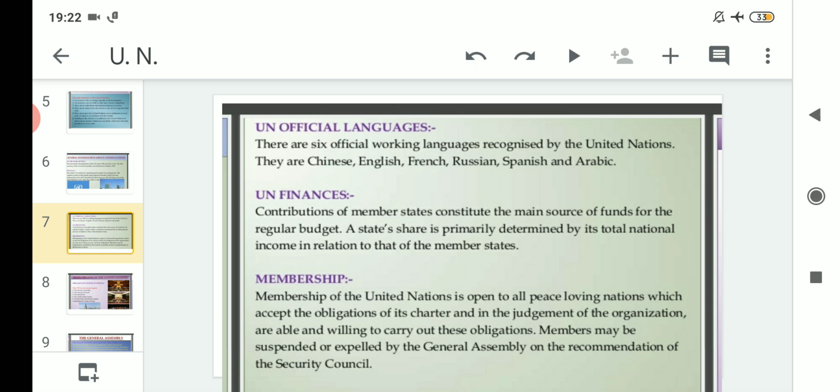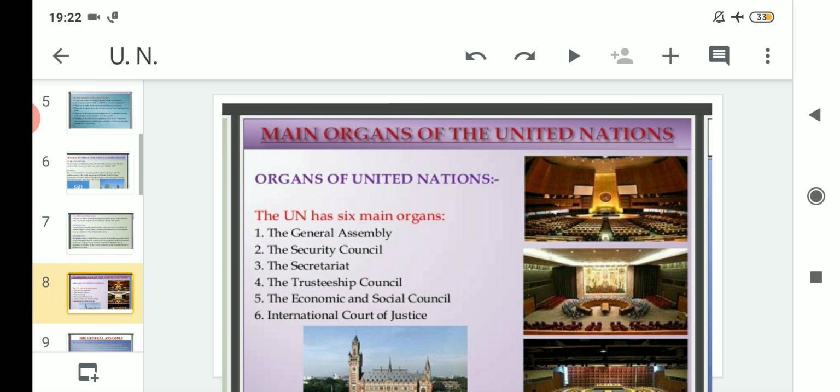You can see here, that means what were the eligibility for the countries to become a member. We have read that. So in today's topic we will start from here. That means the main organs of the United Nations.